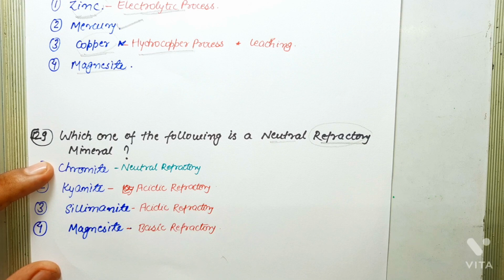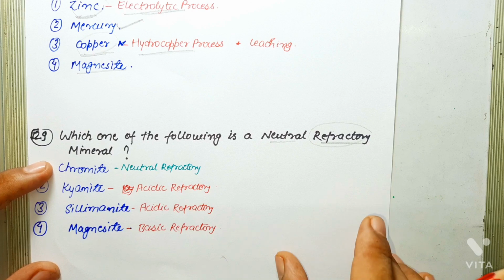So first one is acidic refractory, in which silica, quartz, quartzites and Al2SiO5 polymorphs are present. Second one is neutral refractory, in which chromite, asbestos, graphite and zircon are present. Third one is basic refractory, in which dolomite, magnesite, olivine and bauxite are present.